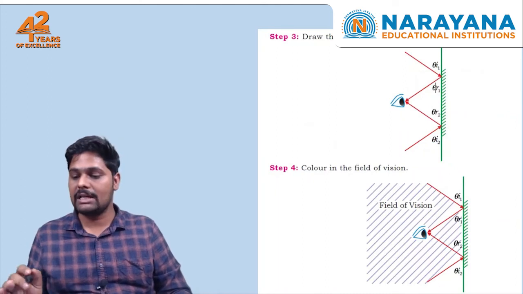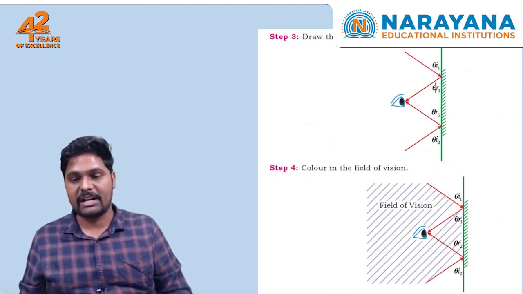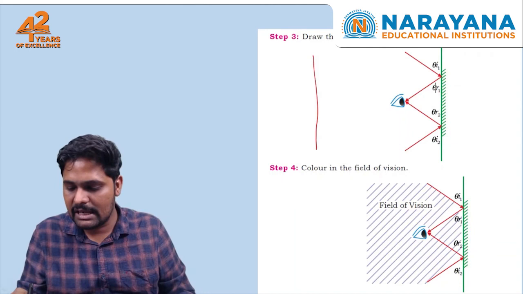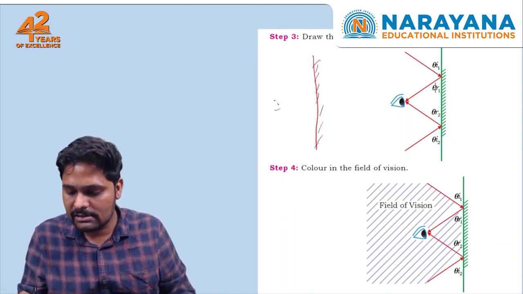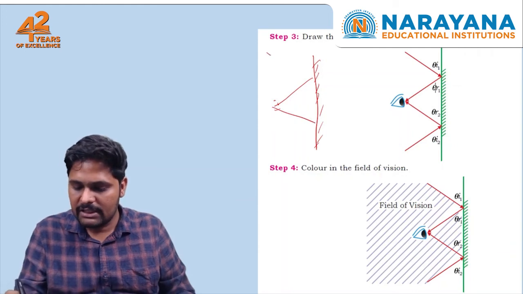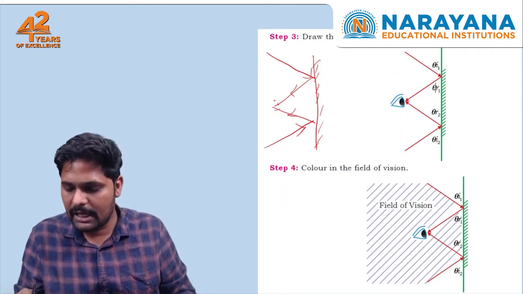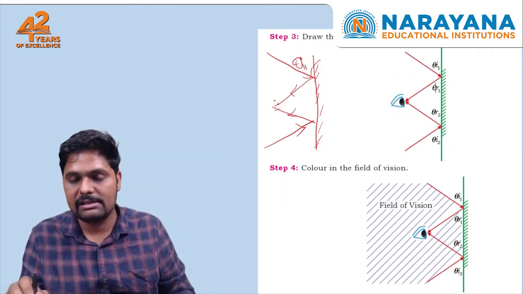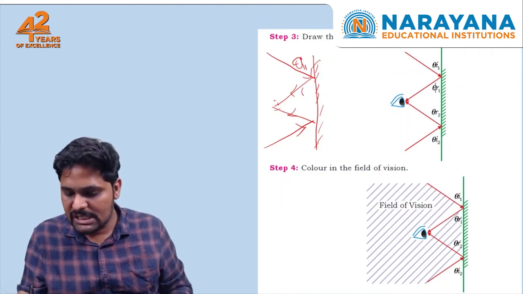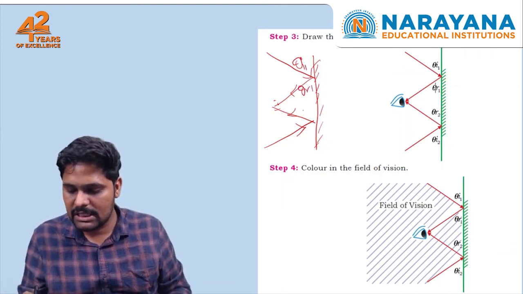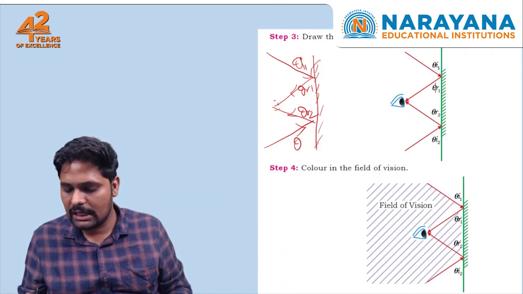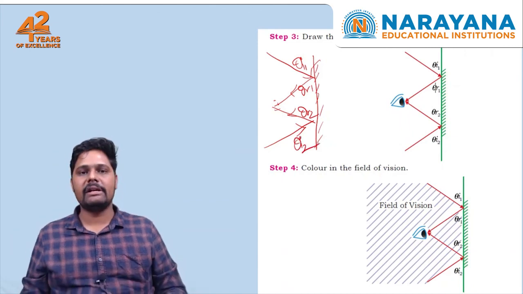Step 3, draw the incident angle equal to the reflected angle. Simple. Again take the same mirror as we have already drawn the reflected angle, like this and like this. For this, the incident ray will be like this. For this, the incident ray will be like this. These are the reflected rays. This will be theta i1, as I said, the incident ray angle. This is theta r1. This is theta r2. This is theta i2, the second incident ray angle.